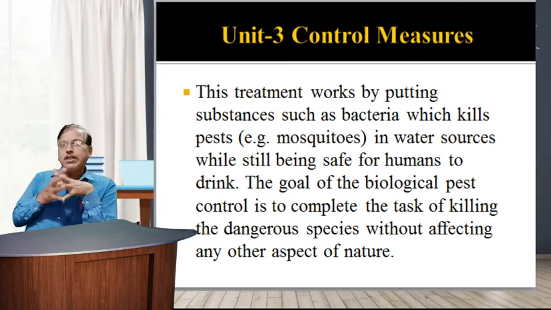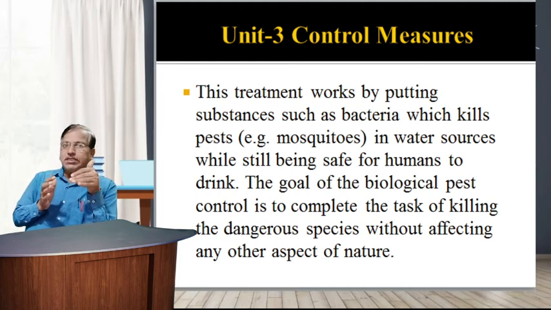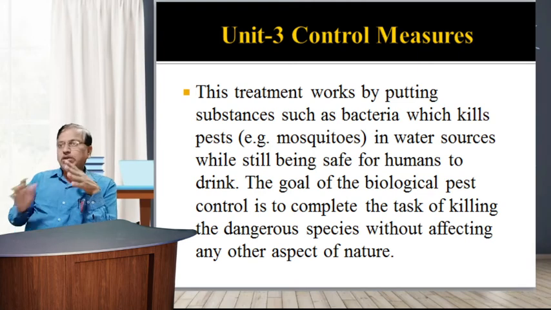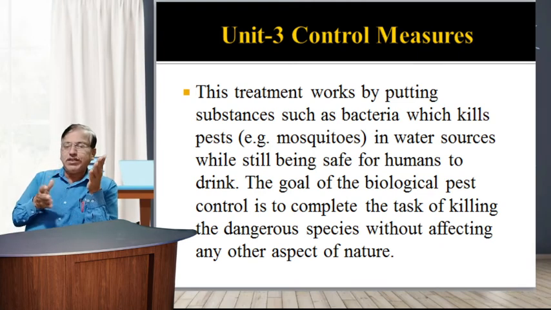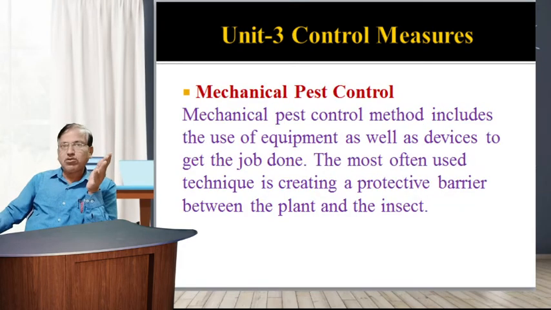The goal of biological pest control is to kill the dangerous species without affecting any other aspect of nature. We will study biological control in detail in another topic. In simple words, it is also called in Sanskrit, Jivo Jivasya Jivanam: one living organism controls another living organism. So this is biological control.